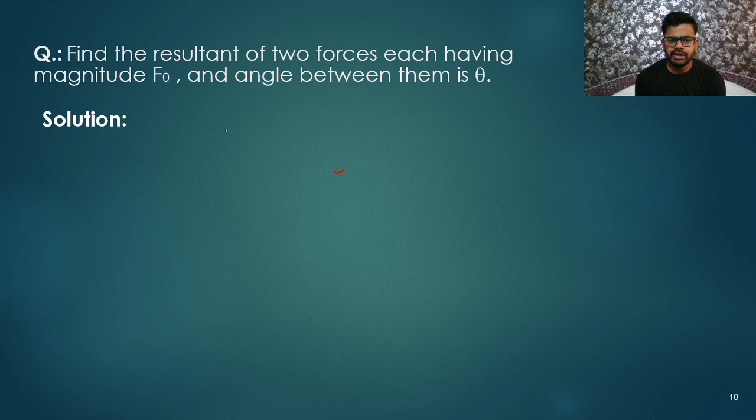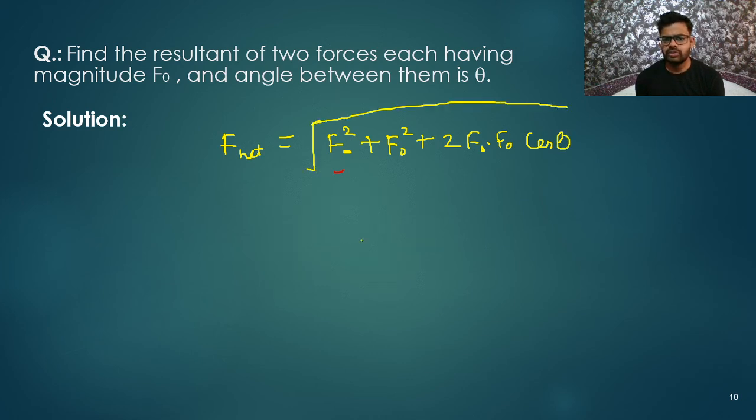So what can we write? We can write F net, the resultant force, that is F1 square, so this is F naught square, right? F2 square means again F naught square, plus 2 F1 F2, so 2 F naught into F naught and then cos theta. And its root. This is the formula: A square plus B square plus 2AB cos theta. So finally what are we getting? Definitely we'll get its answer.